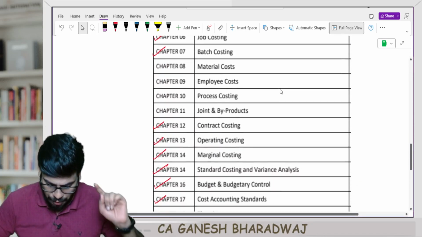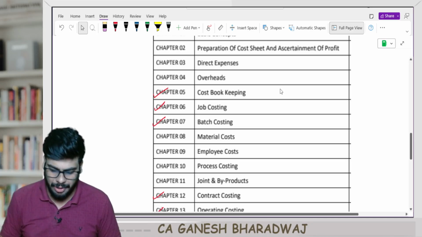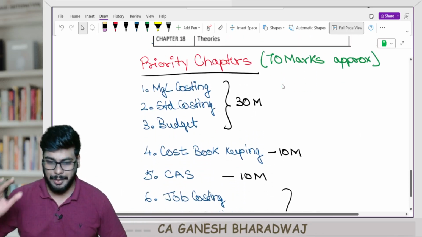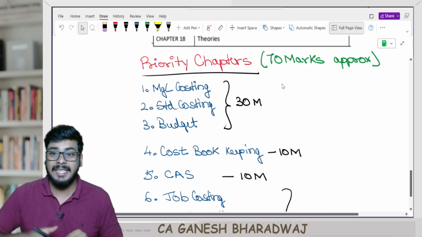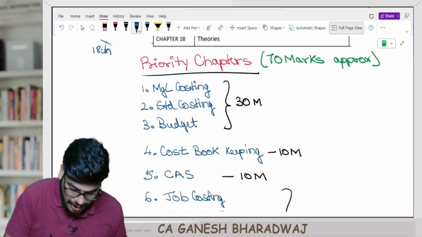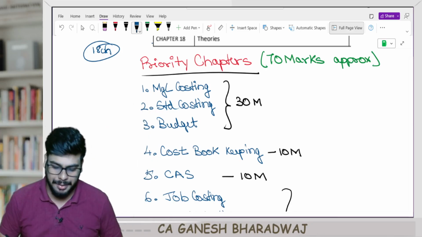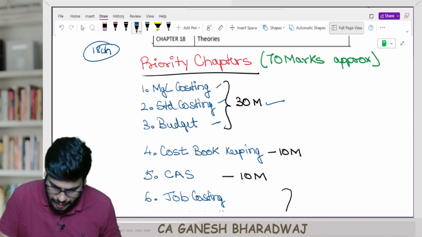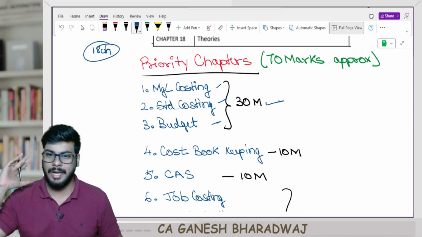Out of these 18 chapters, there are a few chapters that should be on your priority list. That is what I have ticked in red ink. Do not worry, I am presenting it below. If you handpick a few chapters, that itself will contribute to 70 marks. I'll tell you what: marginal costing plus standard costing plus budgeting. These three chapters put together will contribute 30 marks for you. First, you just go and cover these three chapters.